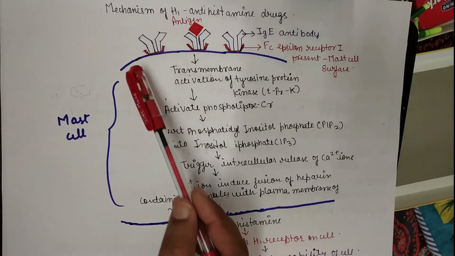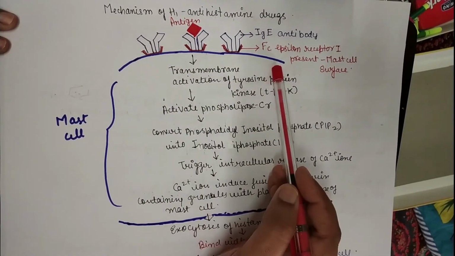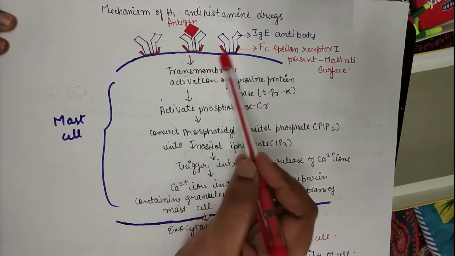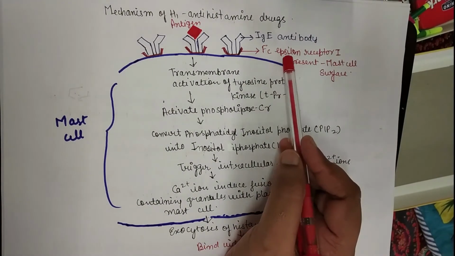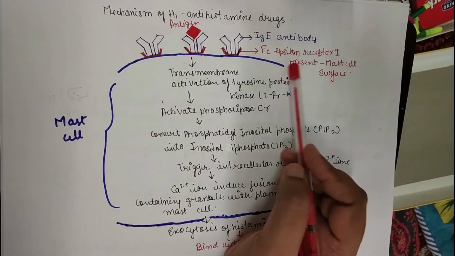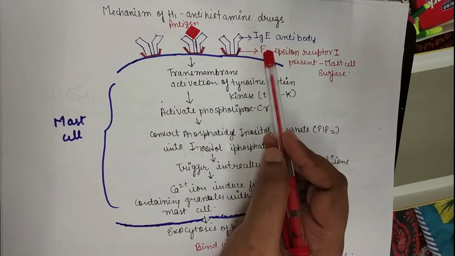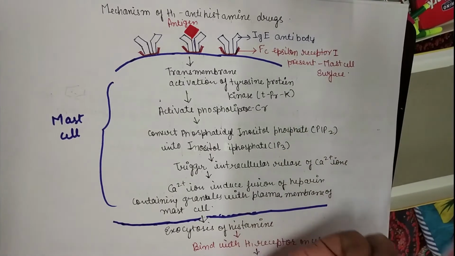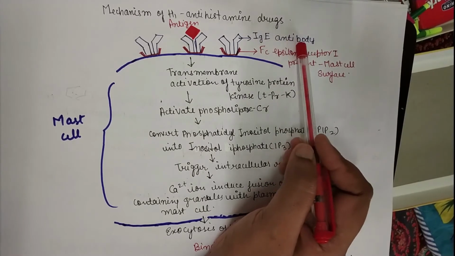See here, this is the mast cell layer, the upper layer, where you can see various receptors are present. These are the various receptors indicated by red color, that is the Fc epsilon receptor 1 present on the mast cell surface. This is the name. At these receptors, the Ig antibodies are present.